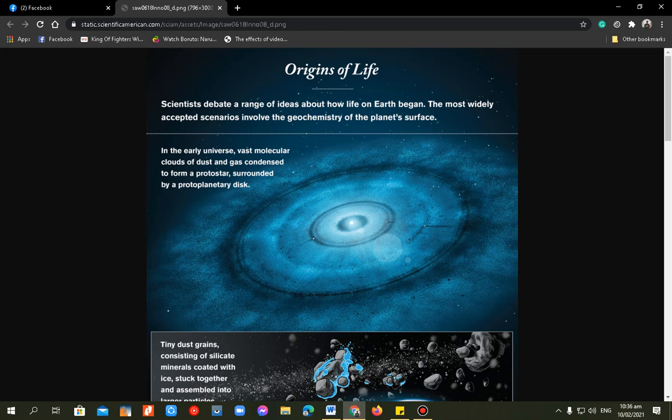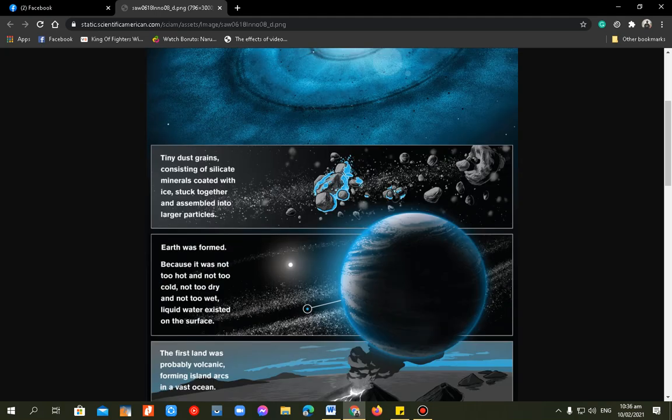So in the early universe, vast molecular clouds of dust and gas condensed to form a protostar surrounded by a protoplanetary disk, wherein tiny dust grains consisting of silicate minerals coated with ice stuck together and assembled into larger particles. So the Earth was formed because it was not too hot and not too cold, not too dry and not too wet. Liquid water existed on the surface.